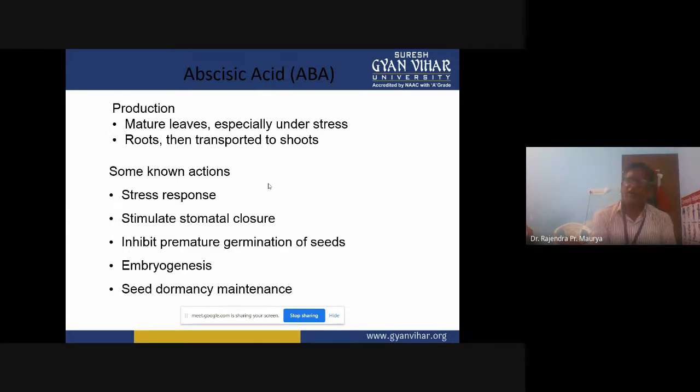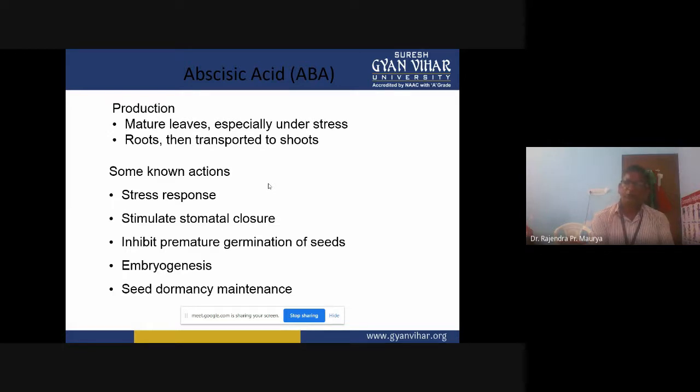Particularly in the seed industry, some plants can lose viability. So to prevent that loss of seed viability, we can treat with abscisic acid.